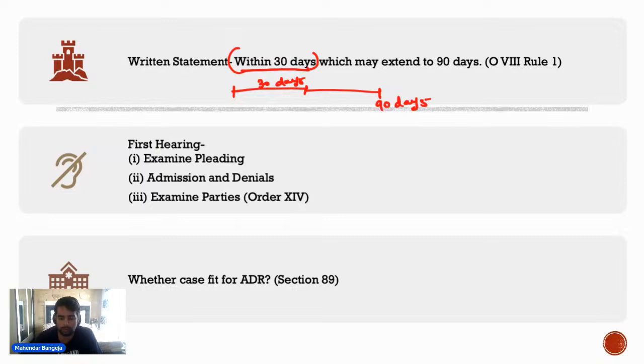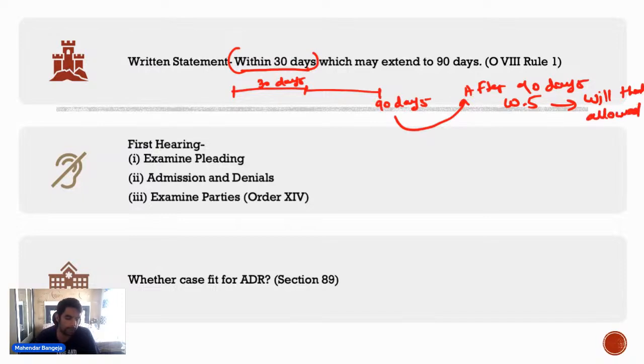Now, the question that arises is, if the defendant wants to file the WS after 90 days, will that be allowed? What do you guys think? Will that be allowed? Guys, ideally the WS has to be filed within 30 days.